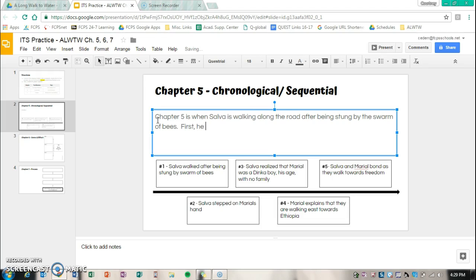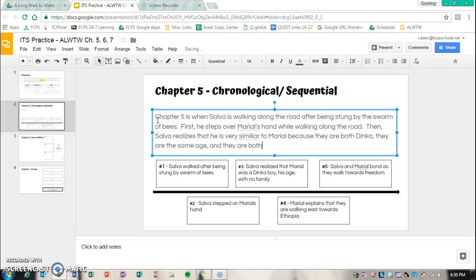First, he steps over Mariel's hand while walking along the road. Then, Salva realizes that he is very similar to Mariel because they are both Dinka, they are the same age, and they are both looking for their families.